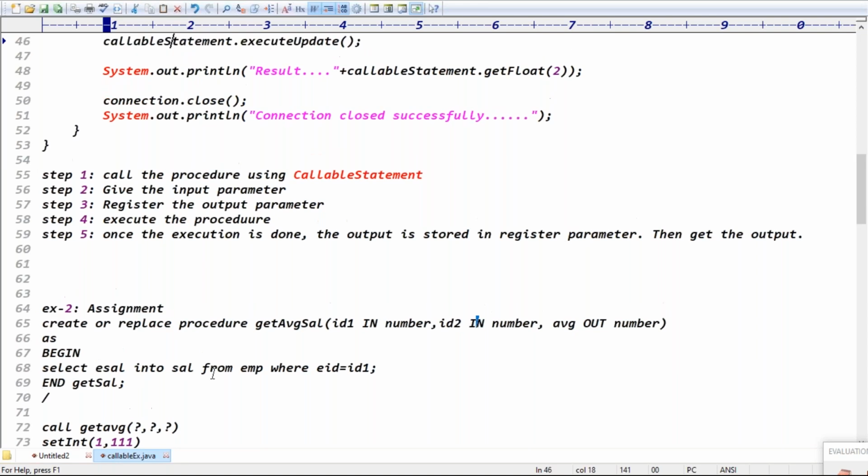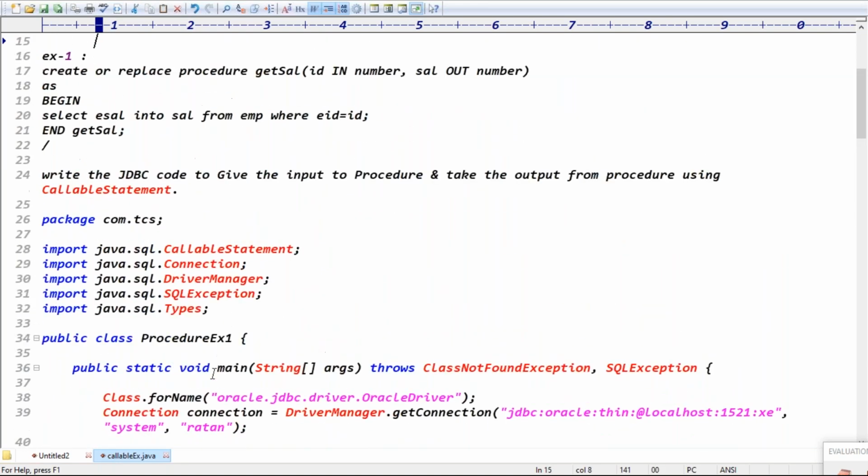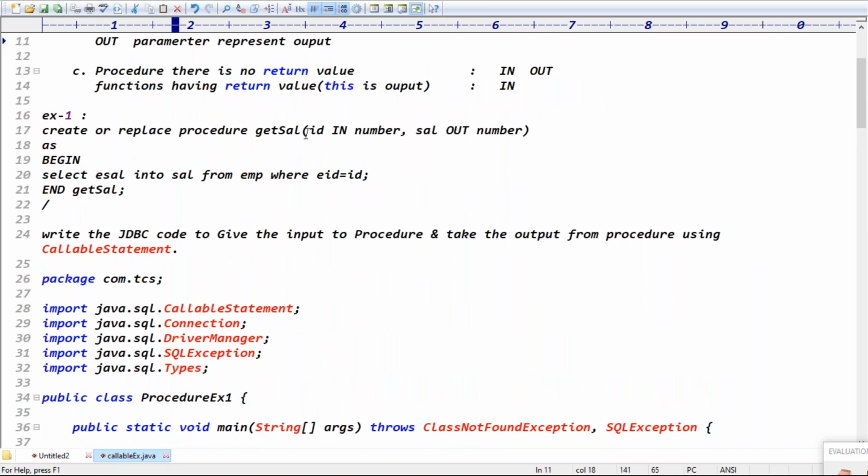See, in the first example, what is the requirement? We have to give the ID as input and salary as output, right? In that case: select employee salary into the salary variable. So we are picking the salary value from the employee table and putting it into the salary variable. Exactly. Where is the condition used? The where condition: the ID we are giving is mapped to the employee ID variable, right?